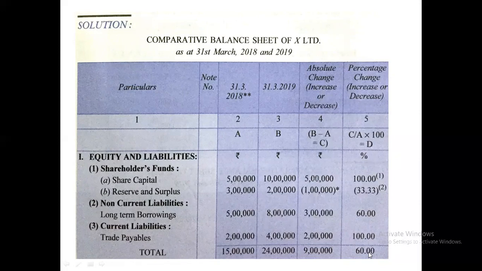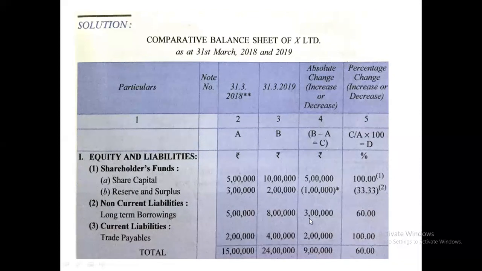To know the percentage change, this fourth column will be divided by the second column into 100. Fourth column means C divided by the second column, which is A, into 100. Like 5 lakh divided by 5 lakh into 100 will become 100. 1 lakh divided by 3 lakh into 100 will become 33.33. Since it is decreasing, the percentage will also be written within the bracket.